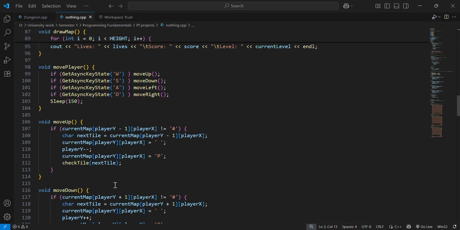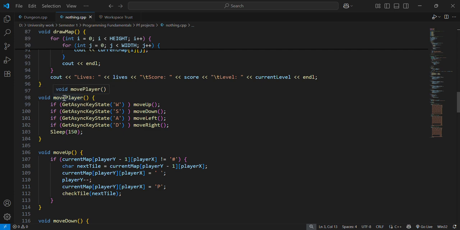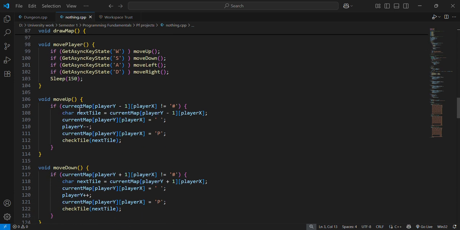These are the four functions for moving. We have GetAsyncKeyState, WSAD, and these are the four functions. If current map, we are moving up, so this here is the row and this is the column. We are moving up, so we are reducing the row by 1.